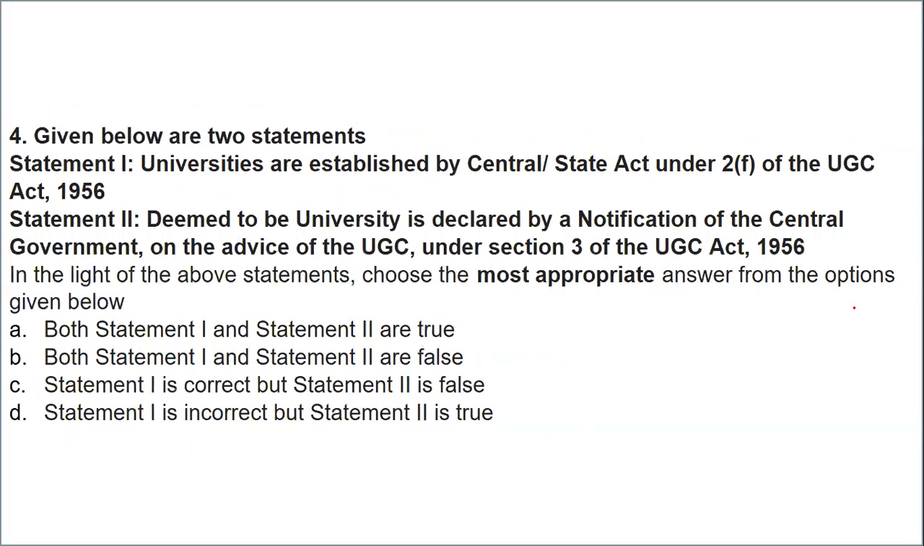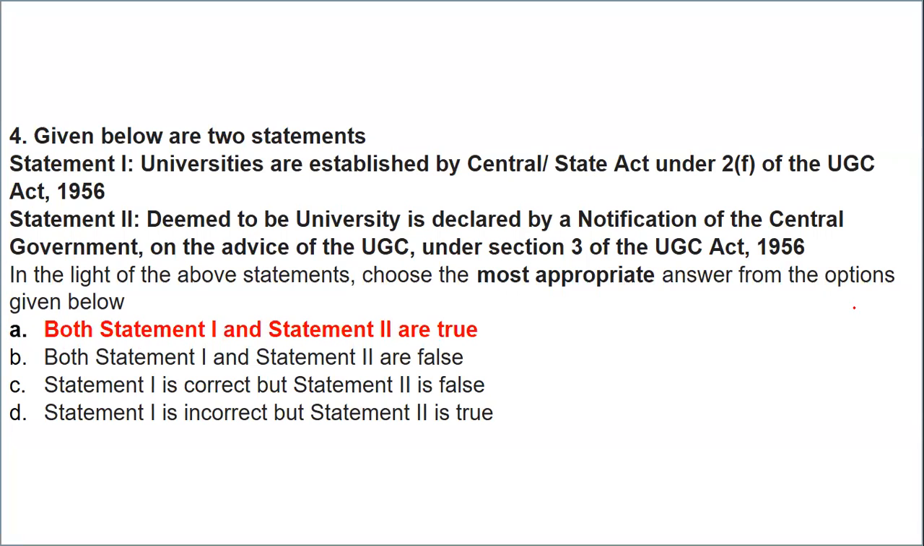Next is question number 4, based on UGC. The first statement is: universities are established under the Central and State Act or 2(f) under the UGC Act 1956, whereas statement 2 says that a deemed to be university is declared by the notification of the central government on the advice of UGC under section 3 of the UGC Act 1956. So which statement is true, which is false, which is correct, which is incorrect? This is a very factual question, and you should be really well prepared for such questions.